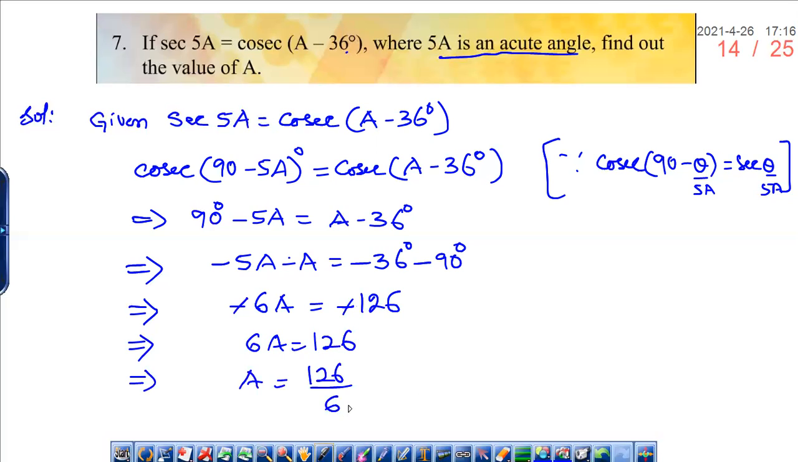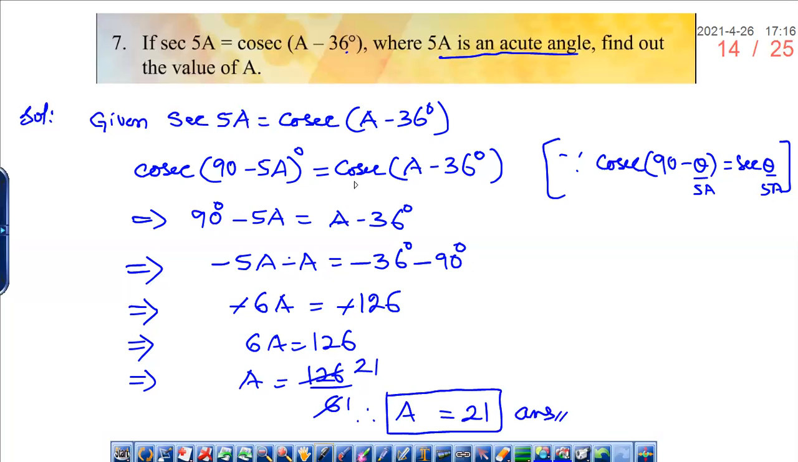Can you tell me what is the answer? So 21, sir. Therefore A is equal to 6 times 1, 6 times 2 and 1. So we got A value as 21. Therefore A is equal to 21. This is what they asked in the problem. Find out the value of A. So we got A value as 21.